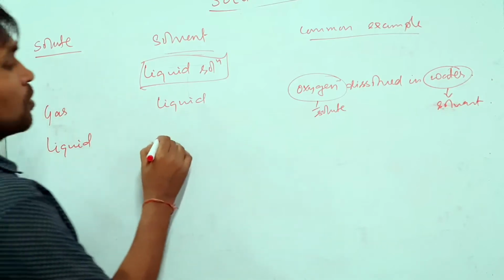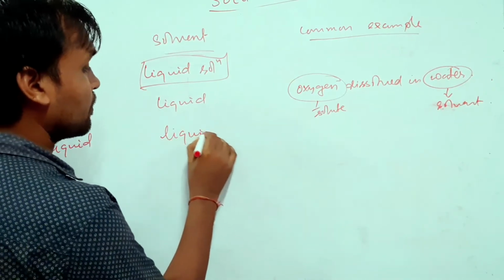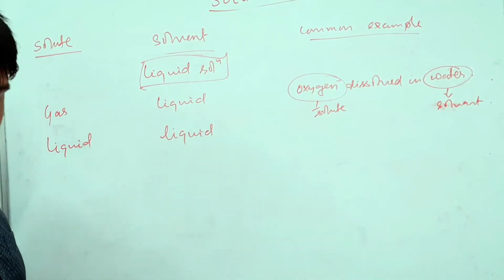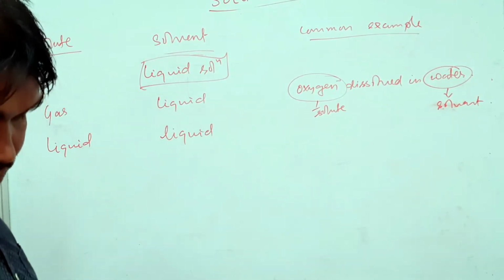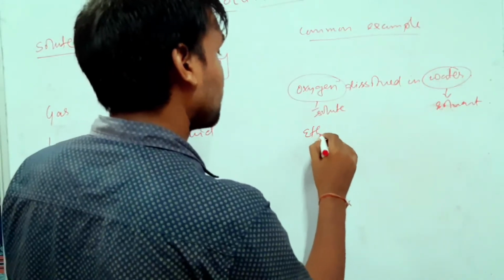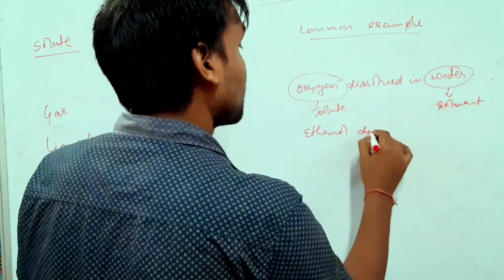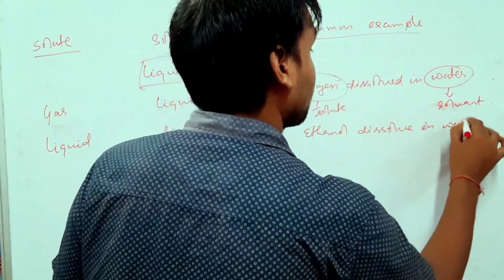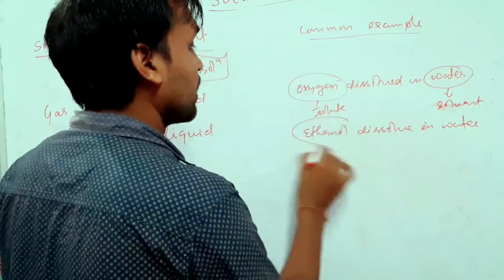The solute is liquid, and the solvent is also liquid. The best example is ethanol dissolves in water. Got it? So here ethanol is what?